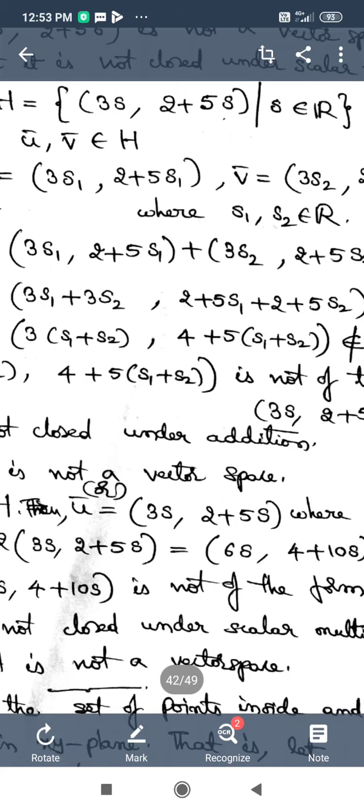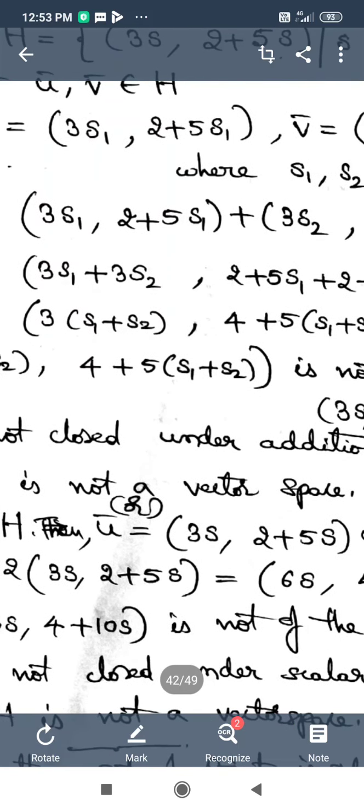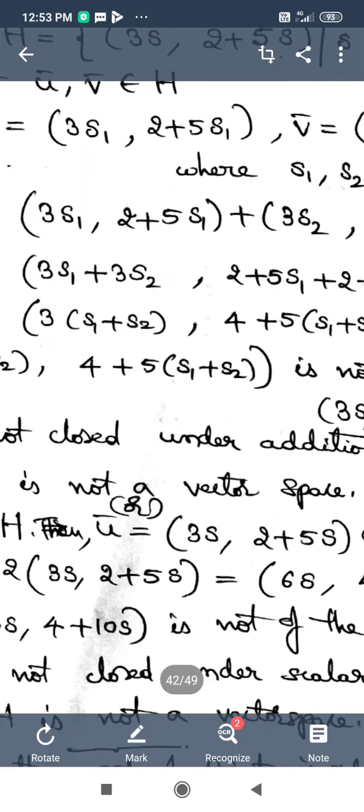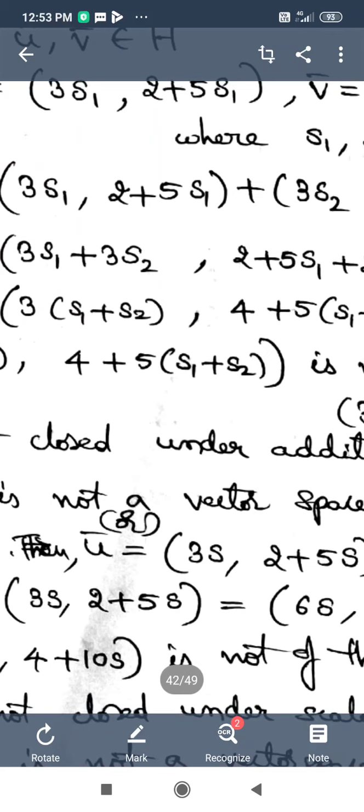But how could we write this 3s1 plus 3s2 as 3 times s1 plus s2? This is the property of the distributive law.